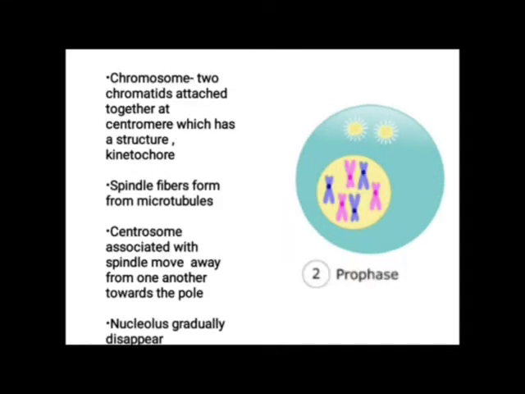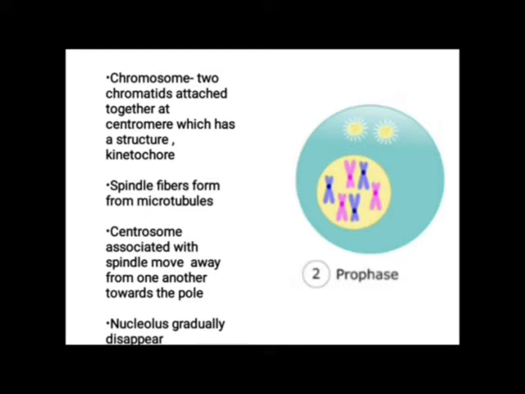Then prophase, which is the first stage of mitosis. The chromosome is the material responsible for the transfer of genes from the parent to the young one, and it is the structural and functional unit of DNA and genes.